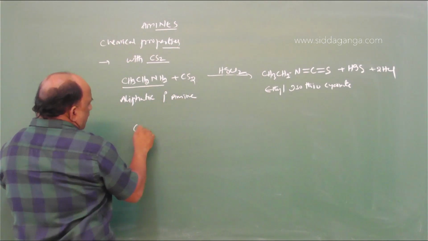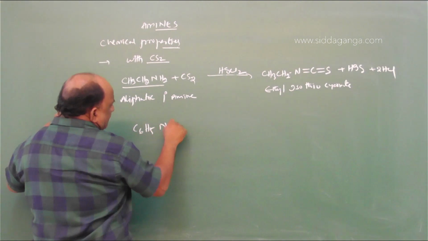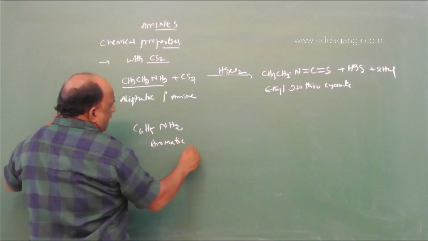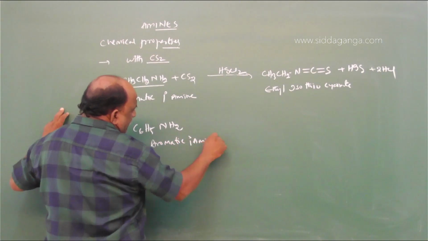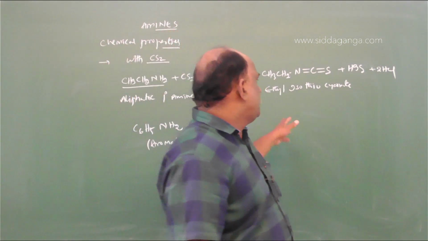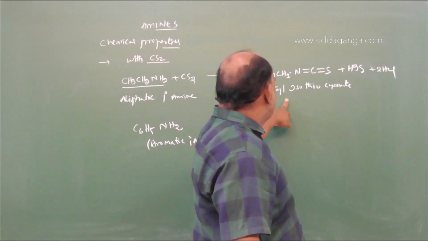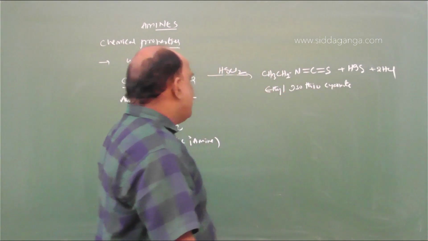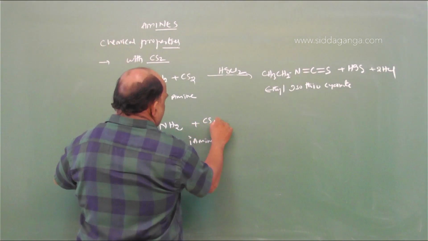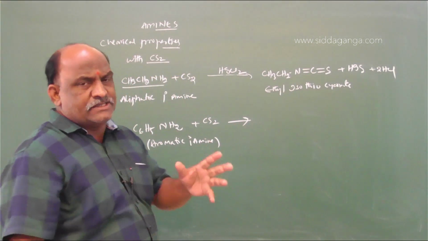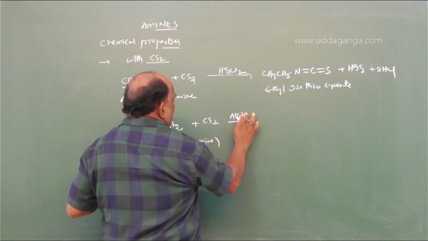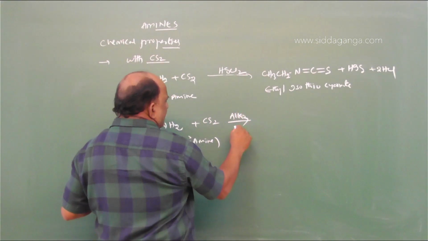Suppose you go with an aromatic primary amine. What is an aromatic primary amine? C6H5NH2. So what is the difference? An aliphatic primary amine gives ethyl isothiocyanate. The same reaction takes place with the aromatic primary amine, again with carbon disulfide, but in the presence of alkali, potassium hydroxide.